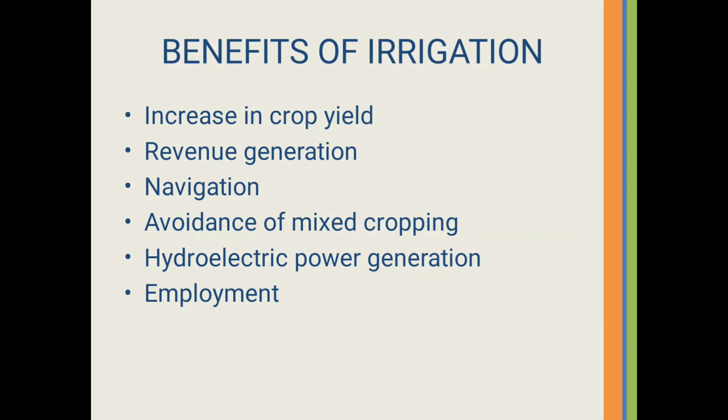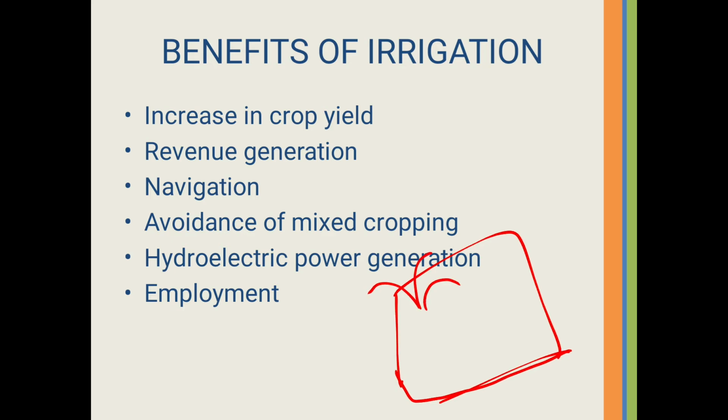Next is avoidance of mixed cropping. Mixed cropping means sowing of two or more crops together in the same field when weather conditions are not favorable for a particular type of crop. Say for example, we are sowing rice crop as well as sugar cane here. Maybe this field is rich in nutrients for a particular type of crop, say rice.